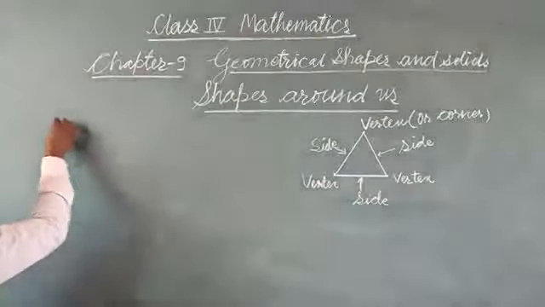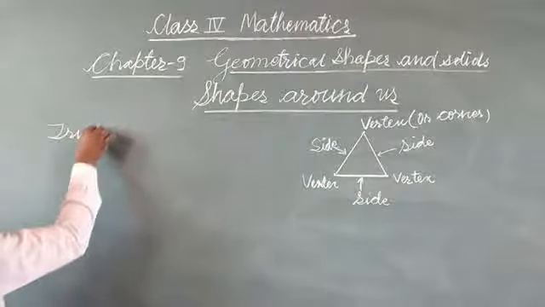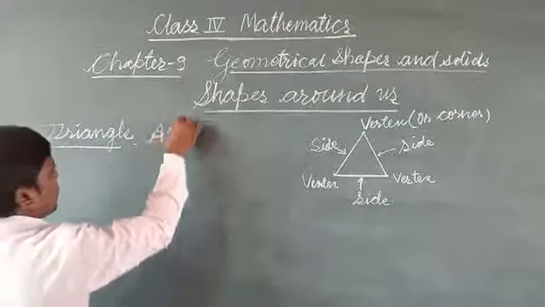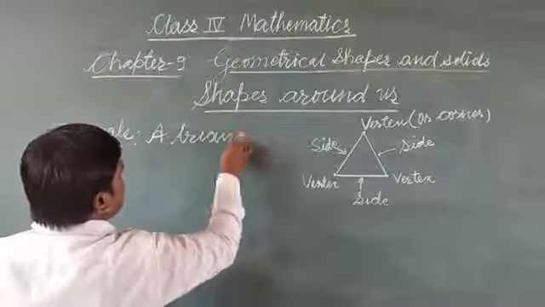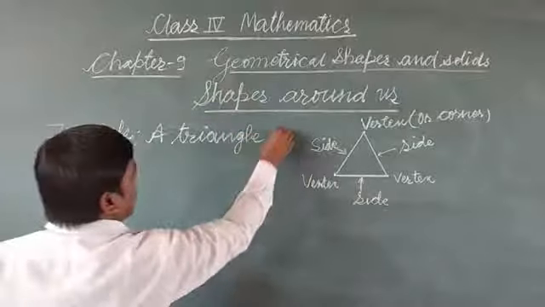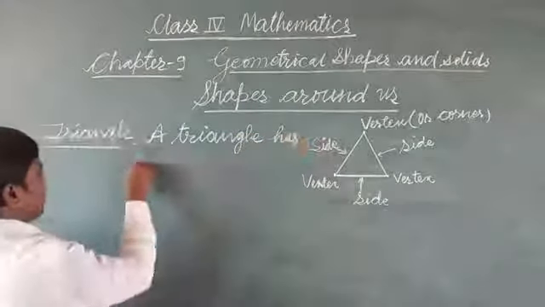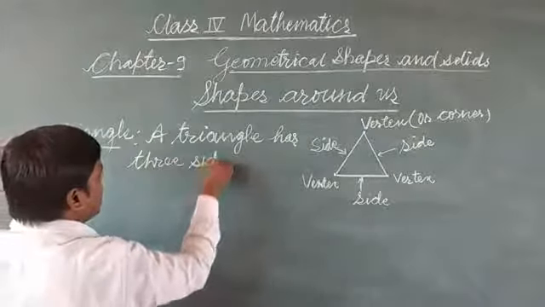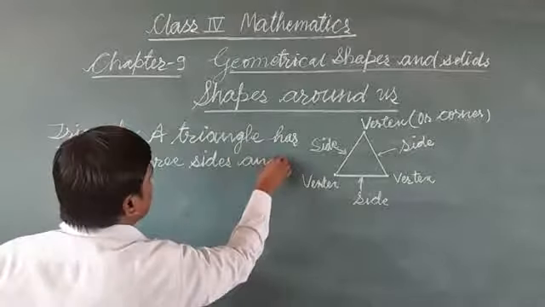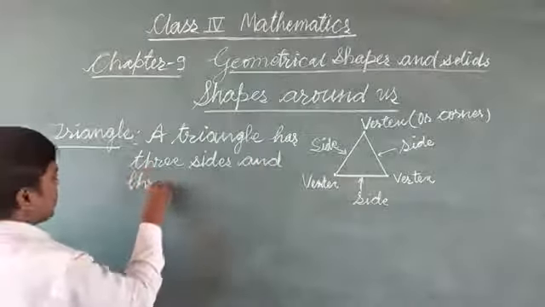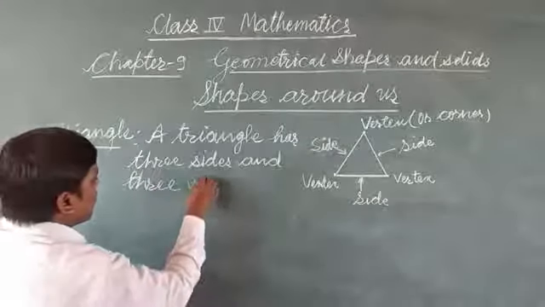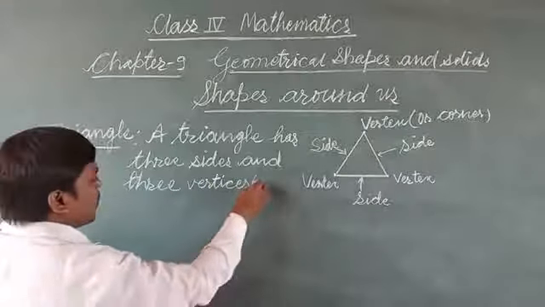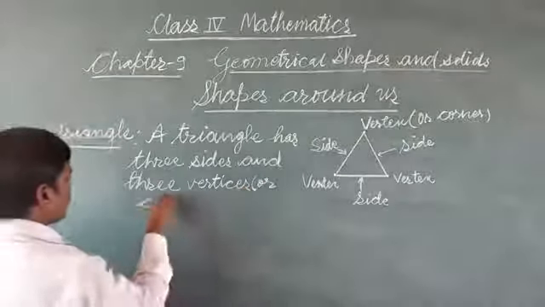You can write about triangle. A triangle has three sides and three vertices or corner.